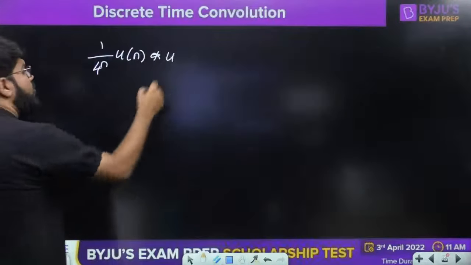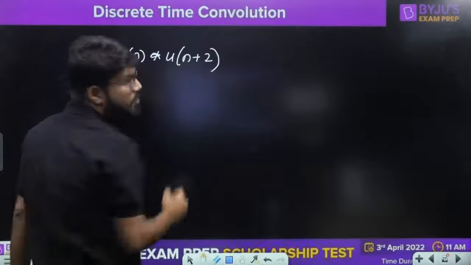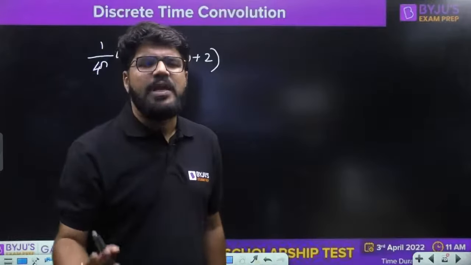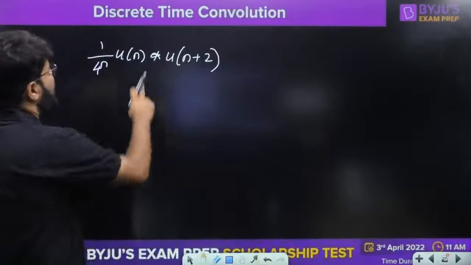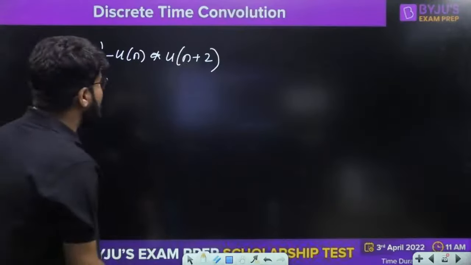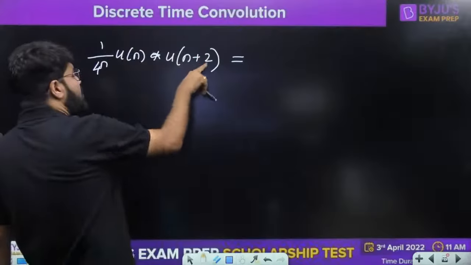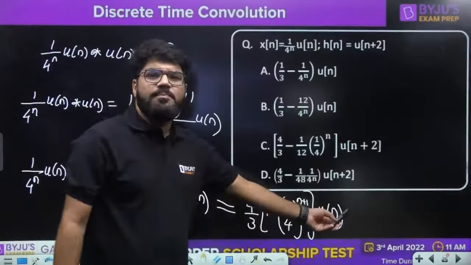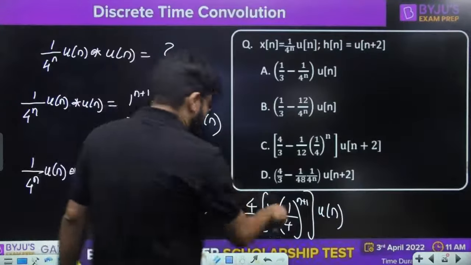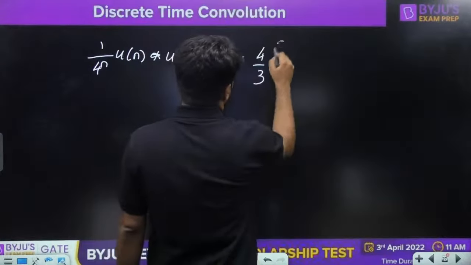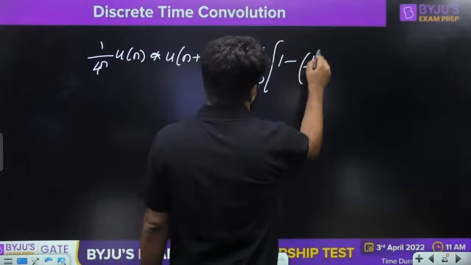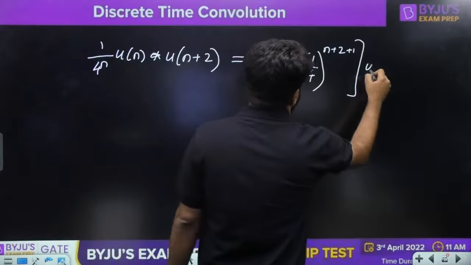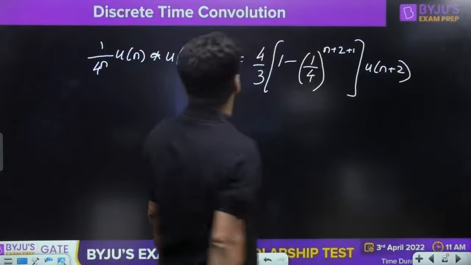Now I want to take u[n+2], to apply the time invariance property. I told you, a^n u[n] with b^n u[n] is a very commonly used formula, you can remember that. Now it is just the time shift property again. If any one signal is shifted by plus 2, the whole output will also be shifted, so n is replaced by n+2. So now this is 4/3 times (1 − (1/4)^(n+2+1)) u[n+2].